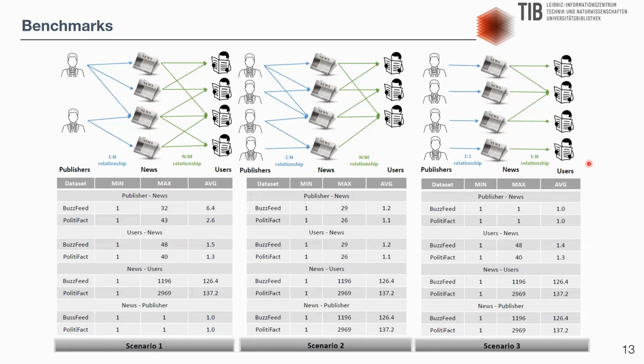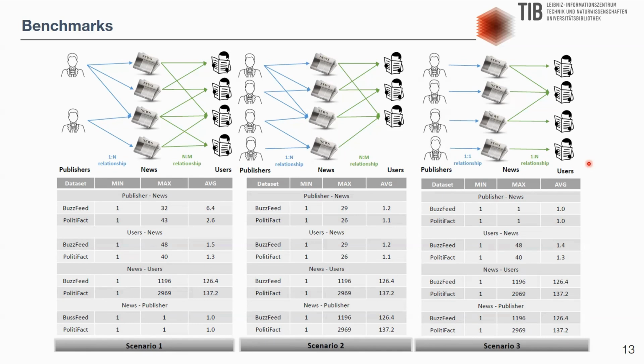These are the three scenarios that are used to evaluate the impact of users and publishers on the outcomes of predictive models. Scenario 1 represents the original distribution of the state-of-the-art benchmarks. Scenario 1 involves a proportion of users on the benchmark higher than that of the publishers for sharing news. This figure depicts the interaction between the publisher and news, users and news, and the values of min, max, and average represent the out degrees from the class I to class J.